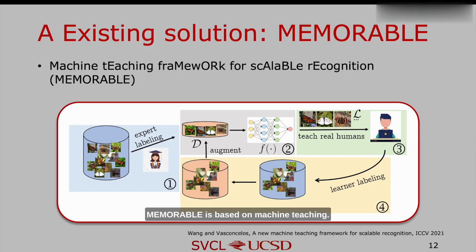A typical solution is MemorAble. MemorAble is based on machine teaching. Its main pipeline is: we collect a bunch of unlabeled raw data, and ask experts to label a small part of it, because it's expensive. Based on the labeled data, we train a network and design a short course with a selected teaching set, usually 20 images, and teach crowdsourcing workers to be expert domain classifiers. Once they master the domain knowledge, they can label as much data as we have. When we have the labels, the final model can be trained on the whole large dataset by supervised learning.